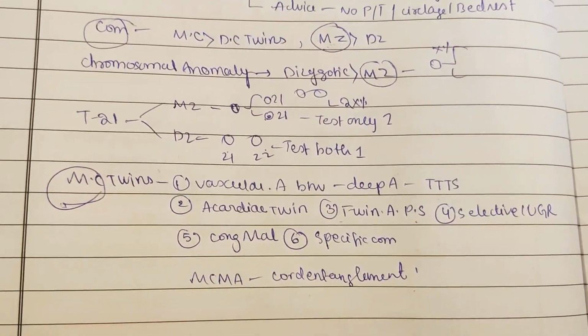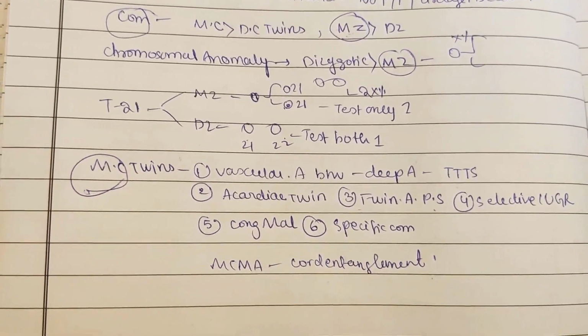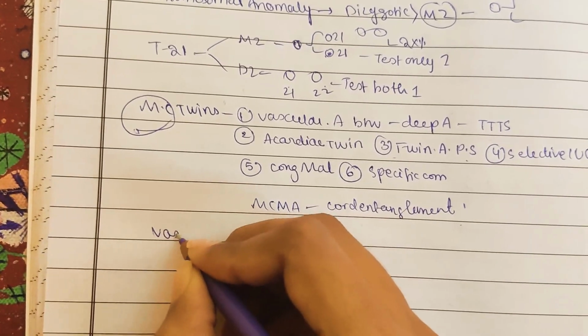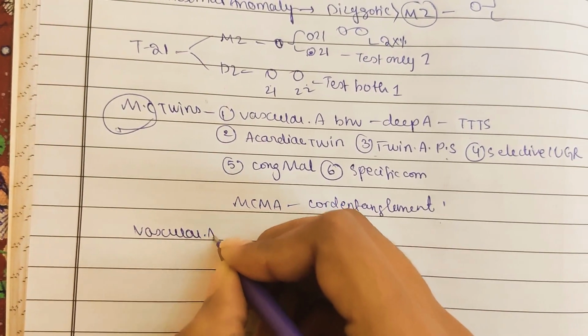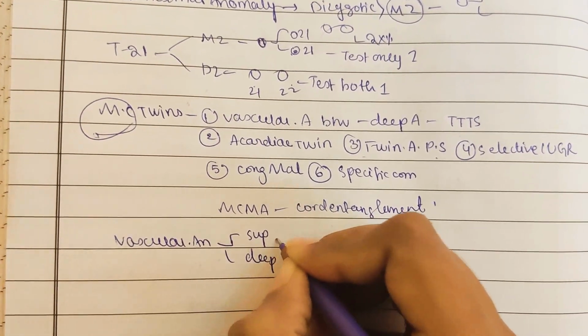Now coming to vascular anastomosis, let us discuss this in somewhat more detail. Vascular anastomosis is divided into superficial and deep.